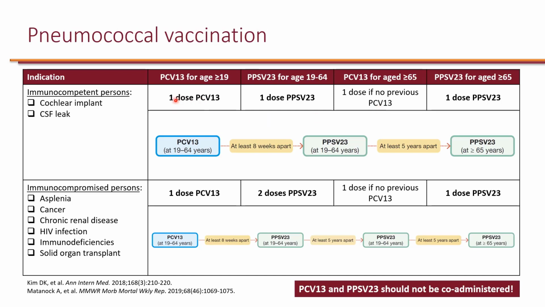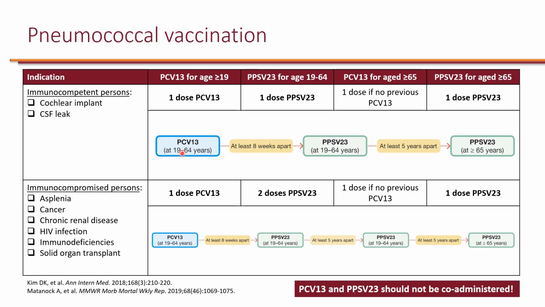If they did get the dose of PCV13 prior to 65, they no longer need to get a dose of PCV13, because once you get PCV13, because of the excellent immunogenicity, just one time is enough for lifetime. So that's why it would no longer be recommended. And then of course, just like everybody who turns 65, they need an extra dose of PPSV23.